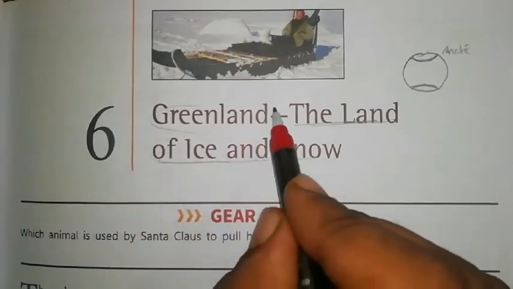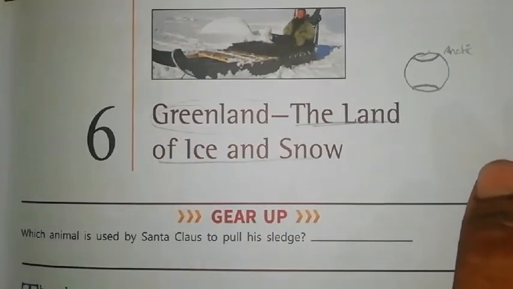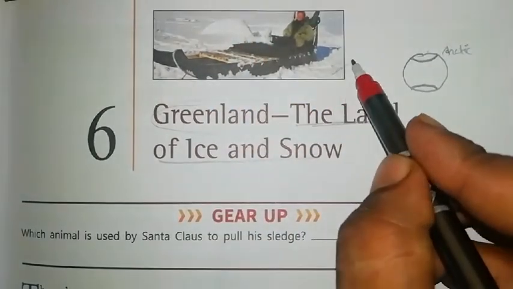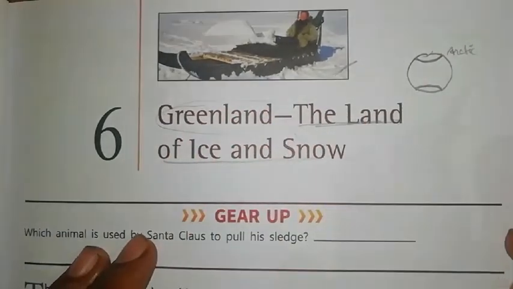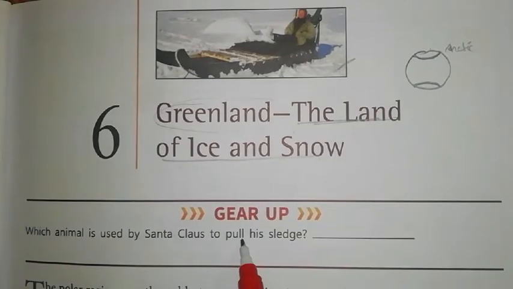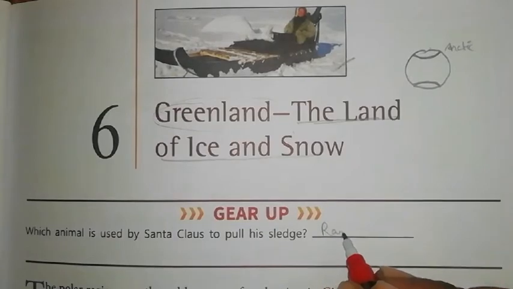So by the name it is Greenland, but the land is white in color here. Look at the land here, it is white in color because of ice. Its name is Greenland. It is a place in North America. So let's start our chapter. Which animal is used by Santa Claus to pull his sledge? Reindeer.